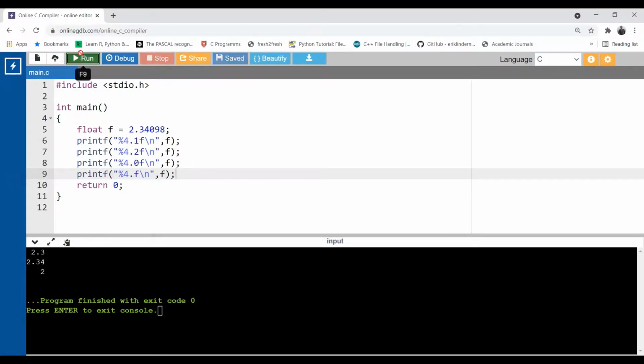Save and run. Okay, so same thing is happening. Same thing is happening. So writing the percentage 4 point, or writing the precision as 0, hardly makes any change over here. Okay, got it. So now let's see what is left here.